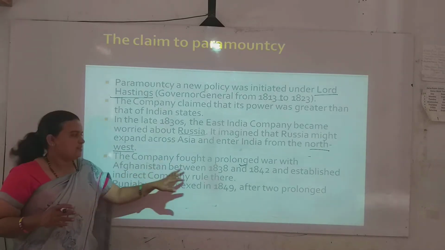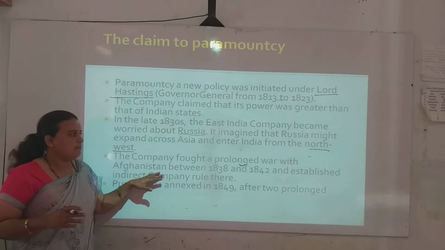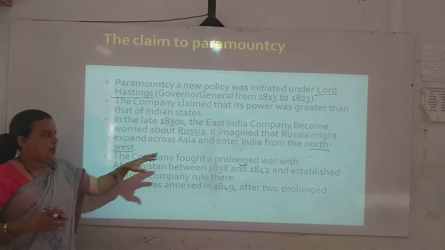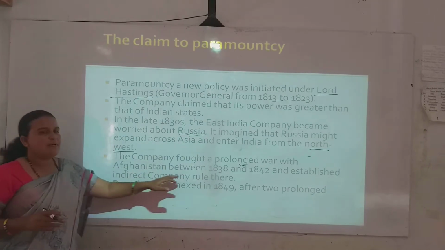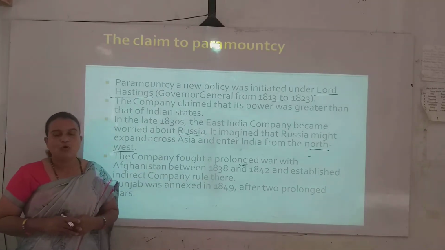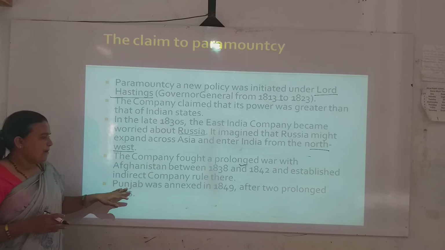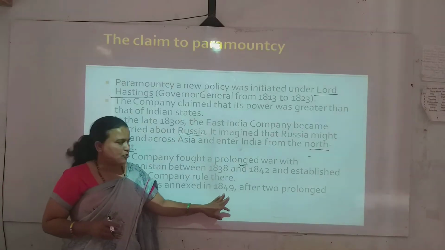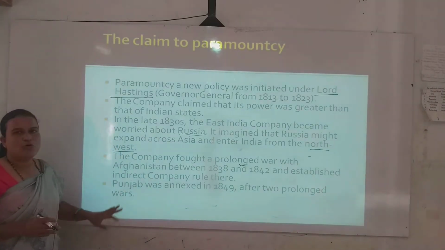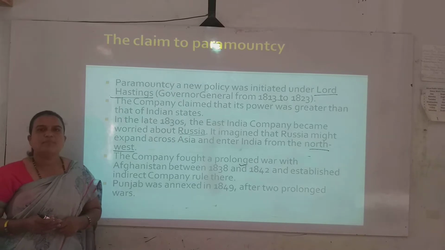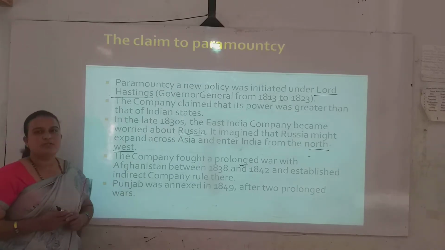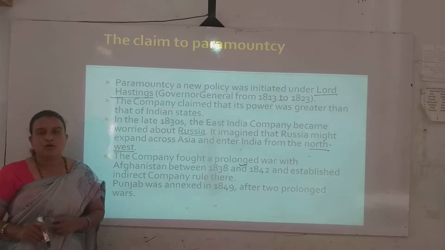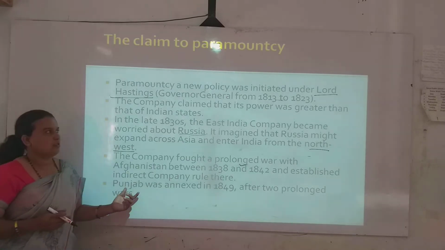Hence the company established their domination over Afghanistan after the prolonged war, and established their rule there also. Punjab was annexed in 1849 after two prolonged wars. Punjab, one of the very important territories, was also taken under control by the British.